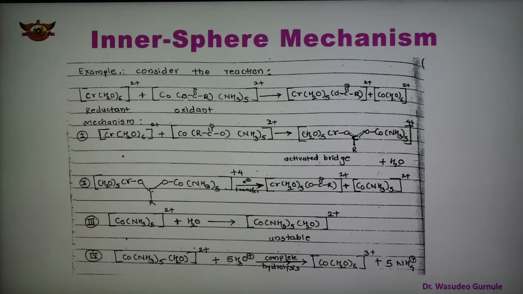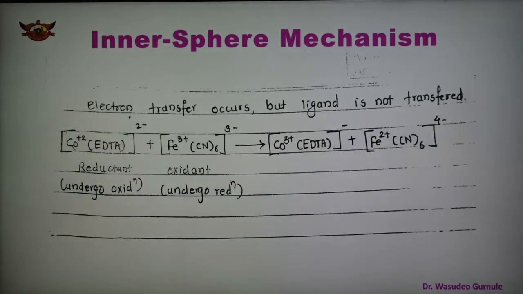Some reactions are also there in which electron transfer occurs, but ligand transfer is not taking place. As we have seen, in the two mechanisms both electron transfer as well as ligand transfer take place, which is known as the inner sphere mechanism. But in this slide, one is a complex reductant and another is an oxidant, and only the electron transfer is taking place, with no ligand transfer.